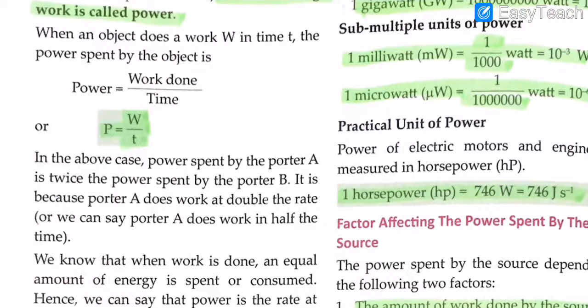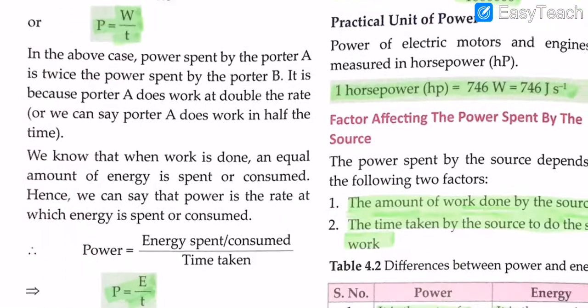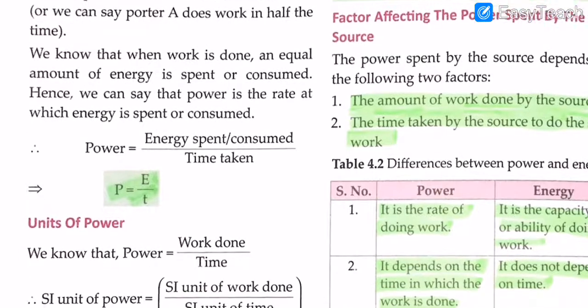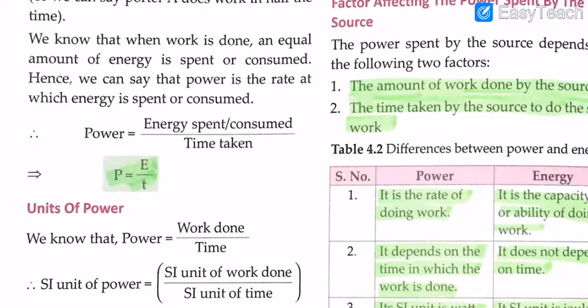In the above case, the power spent by porter A is twice the power spent by porter B. It is because porter A does work at double the rate, or we can say porter A does work in half the time. We know that when work is done, an equal amount of energy is spent or consumed. Hence, we can say that power is the rate at which energy is spent or consumed. So power equals energy spent or consumed by the time taken.